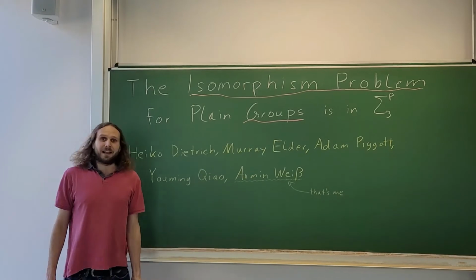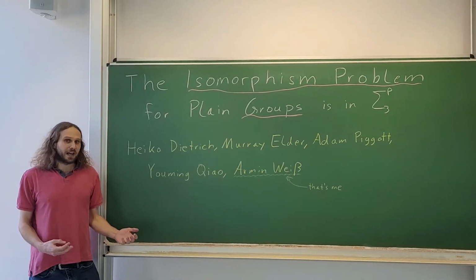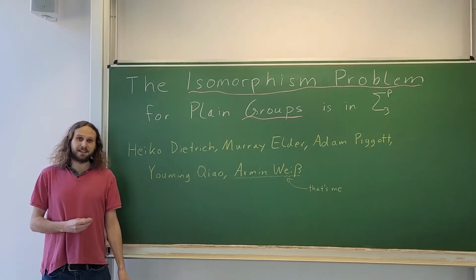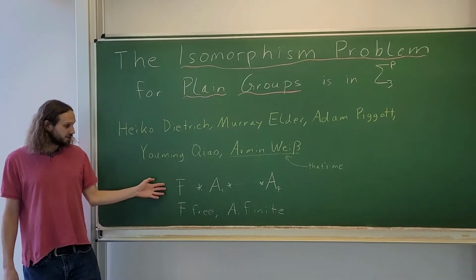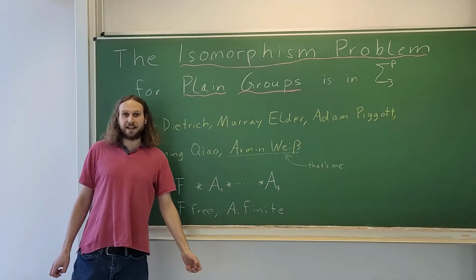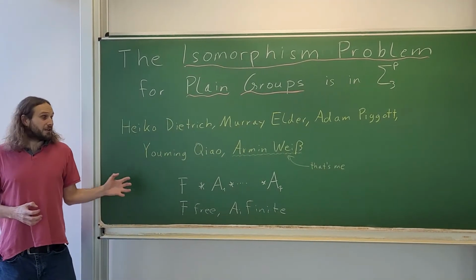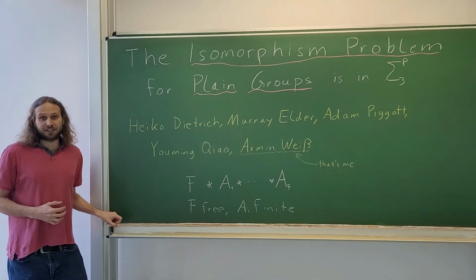And like many problems in general, this is undecidable. So we cannot hope for an algorithm which solves this for all groups. But in our case, we restrict to the class of plane groups. So a plane group is a free product of a free group and some finite number of finite groups. Now there's one thing. Even if we only restrict to the class of plane groups, this problem still can have arbitrarily high complexity.